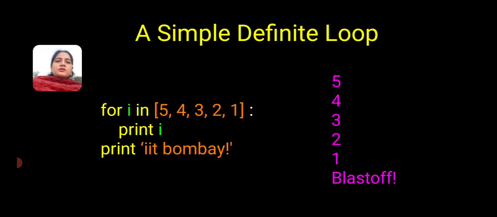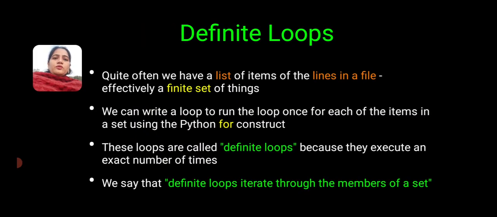An example is given below. For i in [5, 4, 3, 2, 1]. So every time the value of i will be first 5, then 4, then 3, then 2, and 1. If I am printing the value, print i, then it will print 5 4 3 2 1.